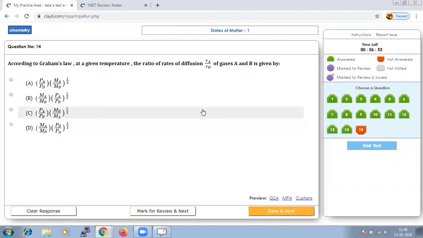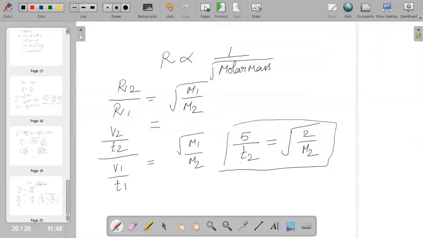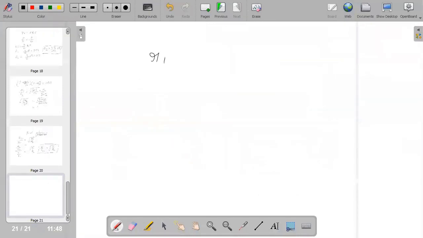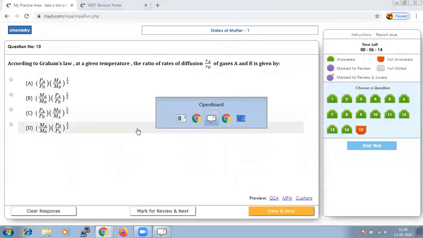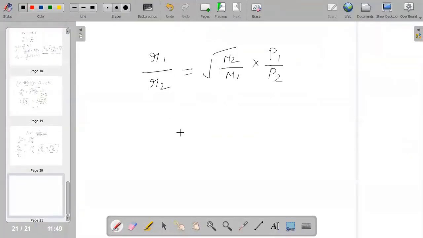According to Graham's law, at a given temperature, the ratio of rates of diffusion RA by RB of gases A and B is given by, it says Graham's law. So if we write the formula for Graham's law, it is R1 by R2 is equal to root of M2 by M1 into P1 by P2. If you look at the options, it does not require any solving, it is just the rearrangement of the given formula. I repeat, it is a rearrangement of the given formula.